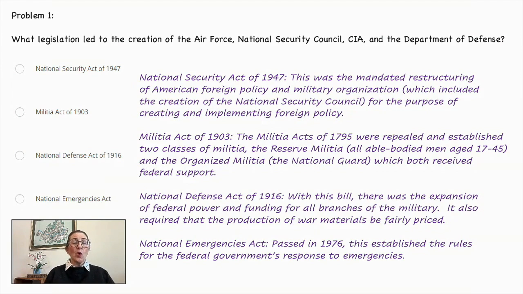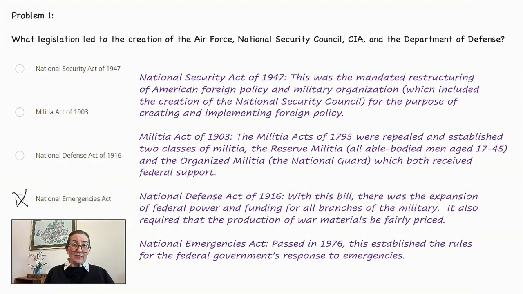Problem number 1. What legislation led to the creation of the Air Force, National Security Council, CIA, and the Department of Defense? National Security Act of 1947, Militia Act of 1903, National Defense Act of 1916, or National Emergencies Act. Let's review each from bottom to top. The National Emergencies Act was passed in 1976 and established the rules for the federal government's response to emergencies, so we can eliminate that one.